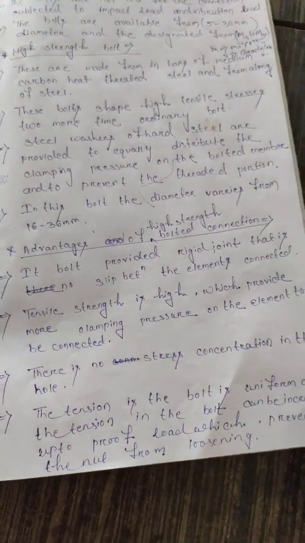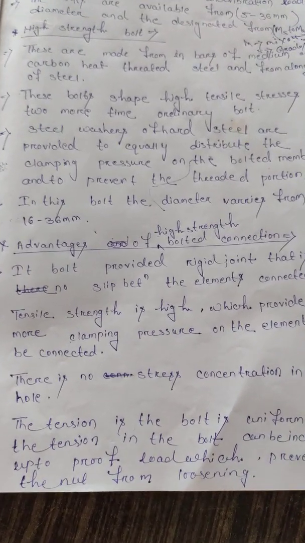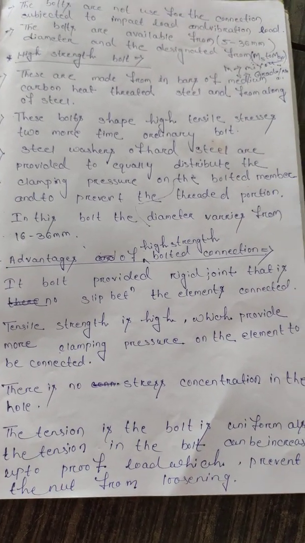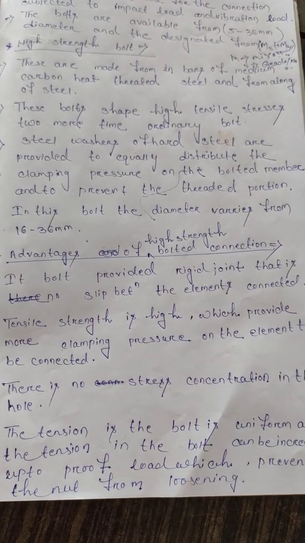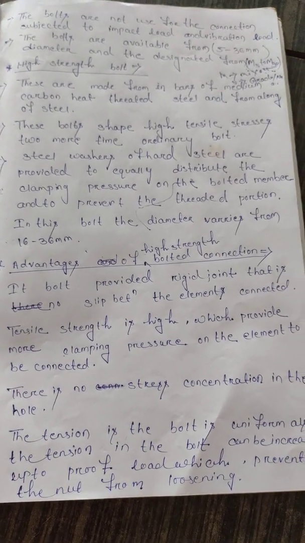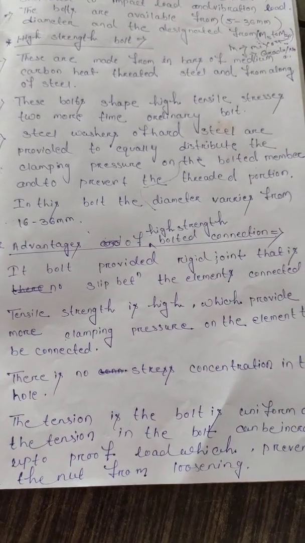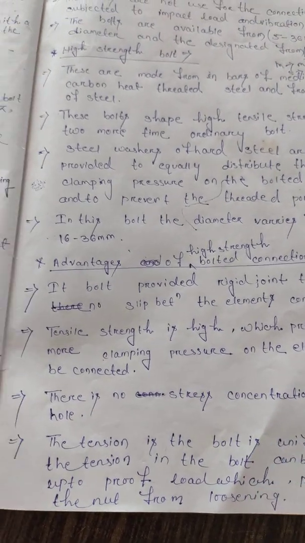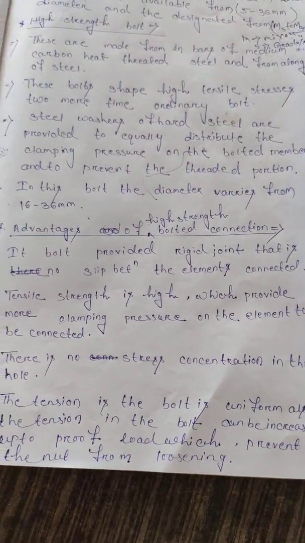The advantages of high strength connections: the bolts provide a rigid joint. A rigid joint means there is no slip between the elements connected. Also, the tensile strength is high, which provides more clamping pressure on the elements being connected.